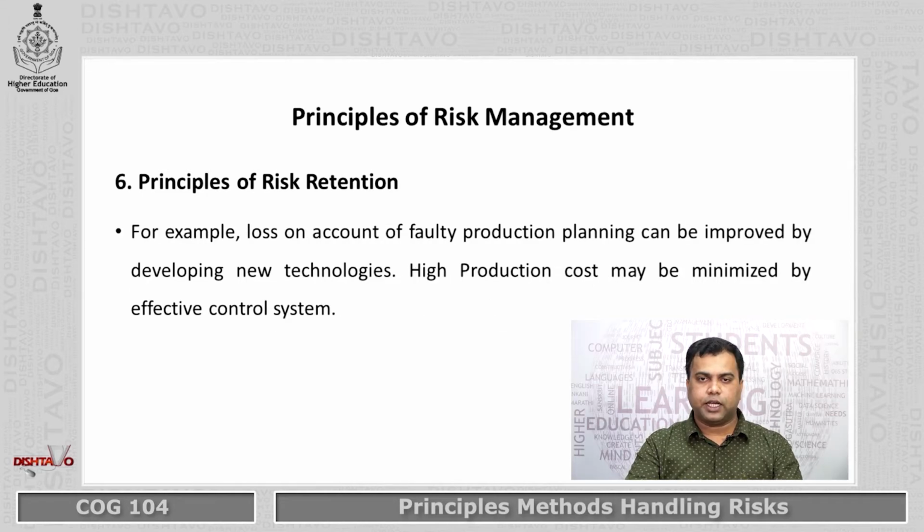Principles of risk retention. Risk retention means you are accepting the risk. In two situations you are accepting the risk. One is because of your ignorance and second one is if the risk is minor in nature, you are accepting it, or maybe you are making some financial provision. For example, loss on account of faulty production planning can be improved by developing new technologies. High production cost may be maintained by an effective control system.